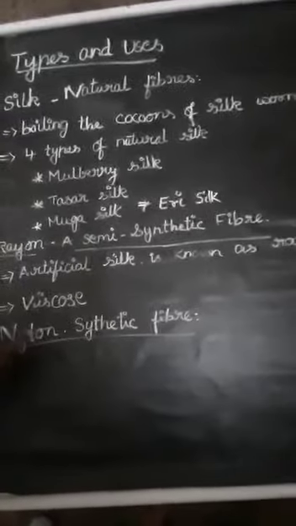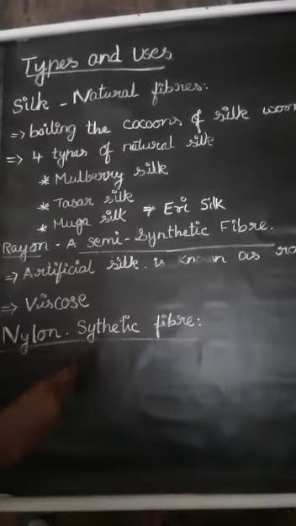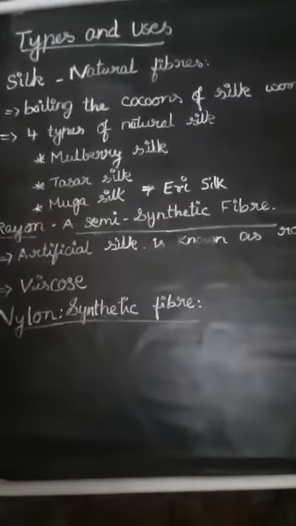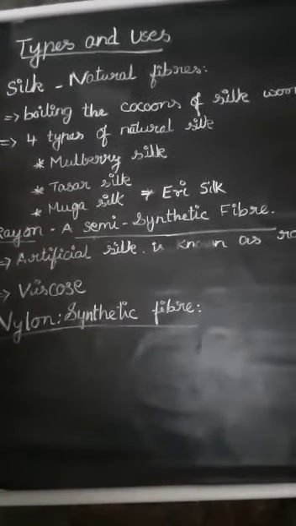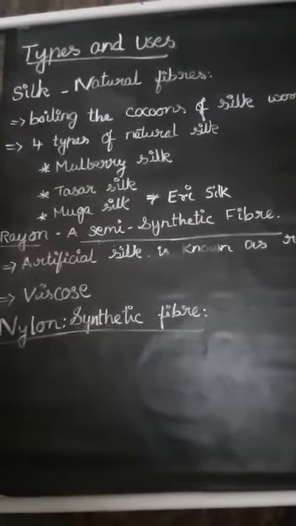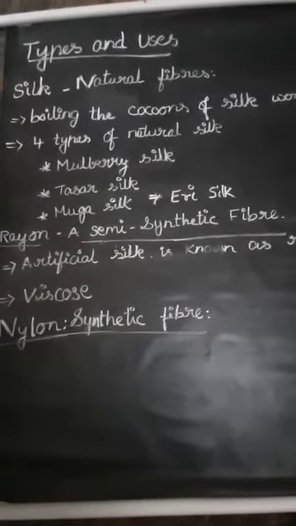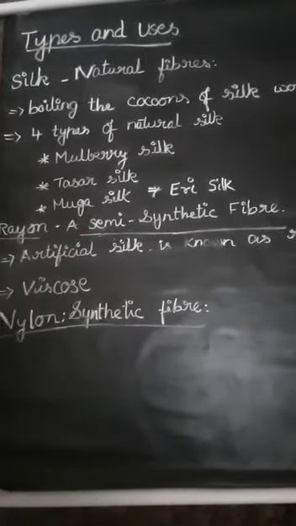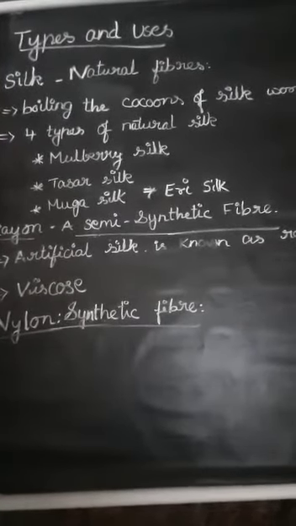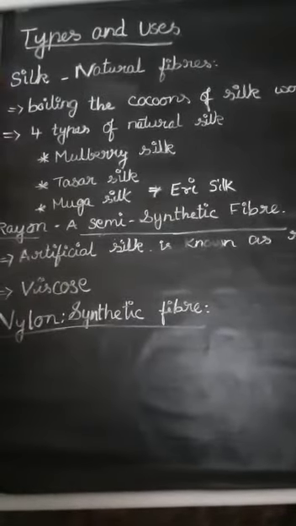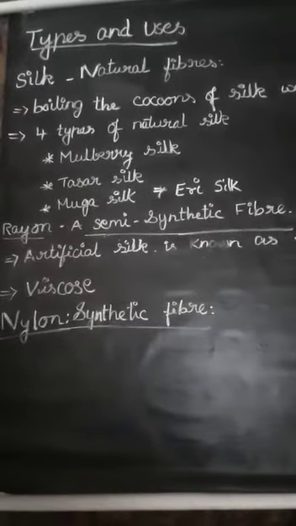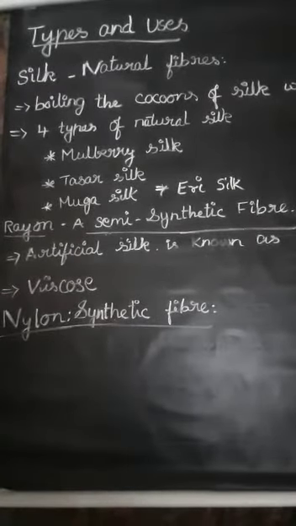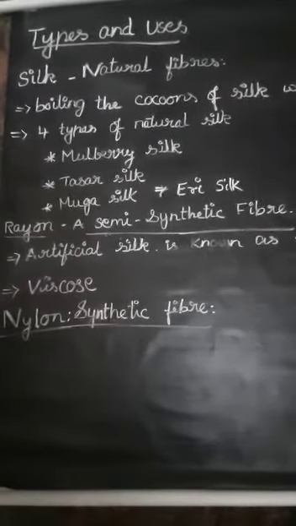Next we can see nylon, a synthetic fiber. Nylon is the first fully synthetic fiber. It was very popular during the Second World War for parachutes and rope materials for climbing. Nowadays nylon has replaced natural silk in many textiles, and it has become one of the most commonly used synthetic fibers. Instead of using cotton, we are using synthetics nowadays.